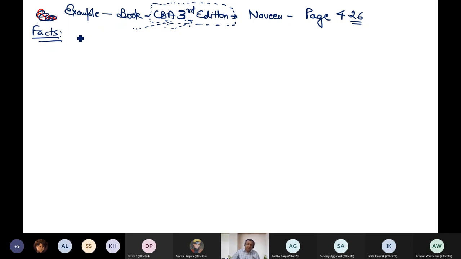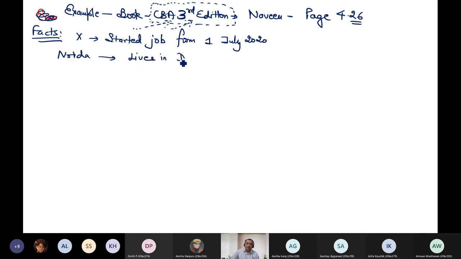So facts of the case are: X is an employee, started doing job from 1 July 20. Of course, I will start getting salary from 1 July 20. Salary was 50,000, DNS allowance 15,000, commission fixed 5,000, employed in Noida. Employed in Noida, but lives in Delhi. So must be commuting daily. Monthly rent 10,000. HRA, of course, he started receiving from 1st July itself, but rent being paid from 1st August.